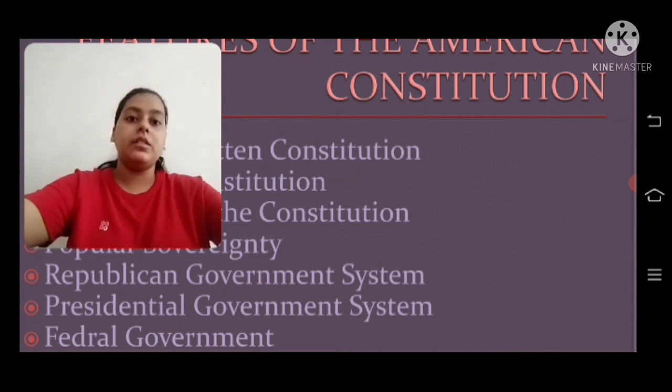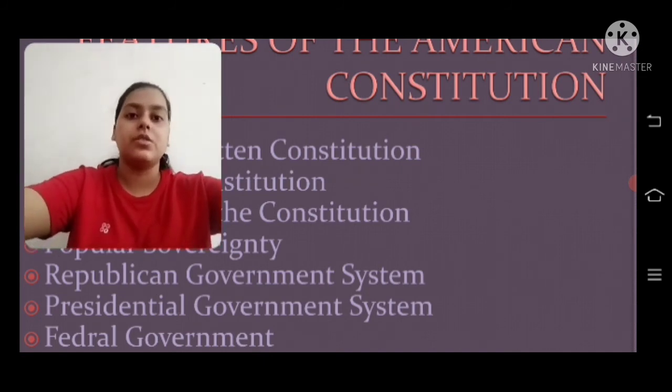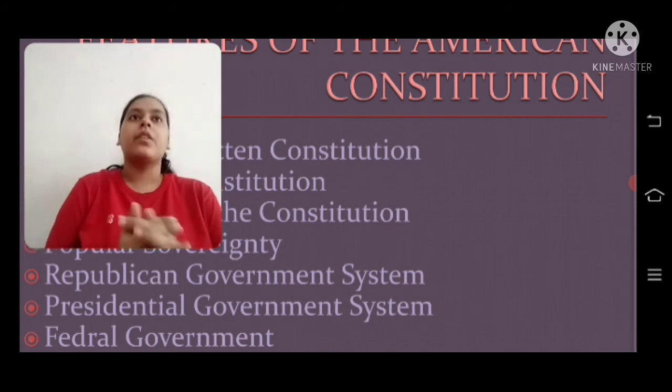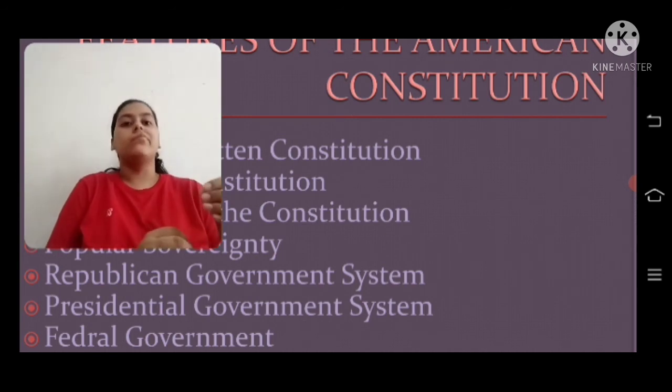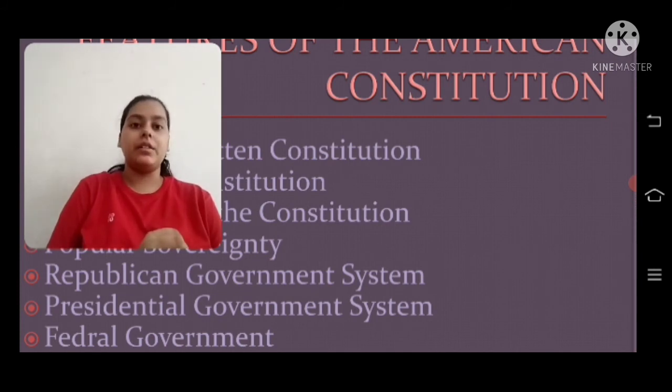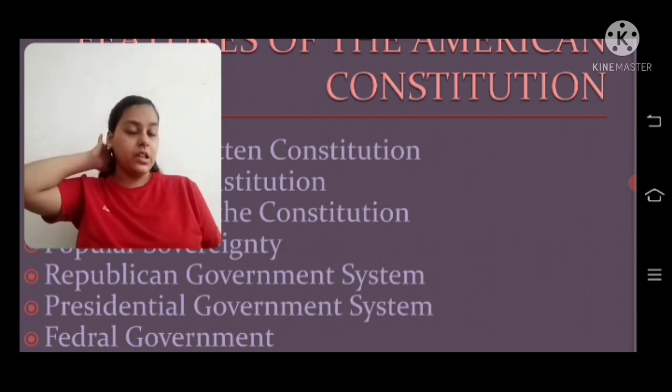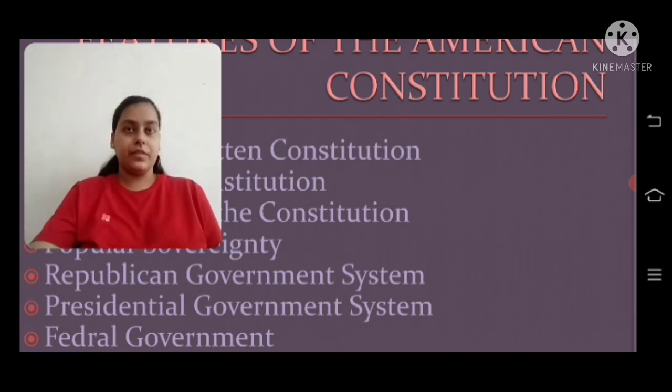And in federal government, there is dual citizenship in the American Constitution. First, the citizenship of America, which gives the American the right to participate in national politics. And secondly, the citizenship of the state where he resides. This is in contrast to India, where an Indian enjoys only the citizenship of India, right?